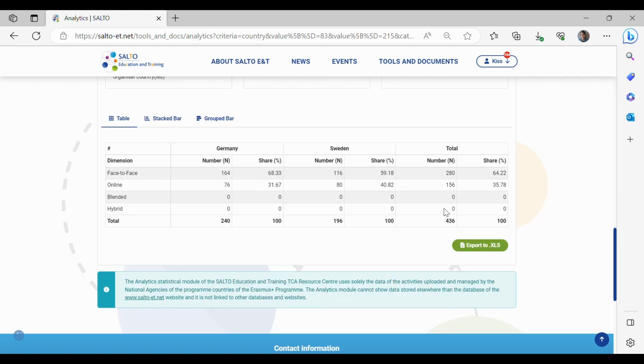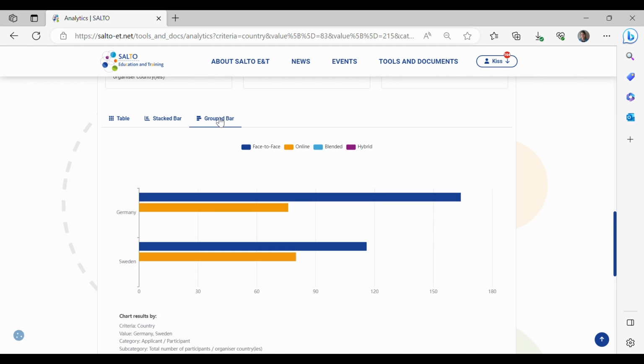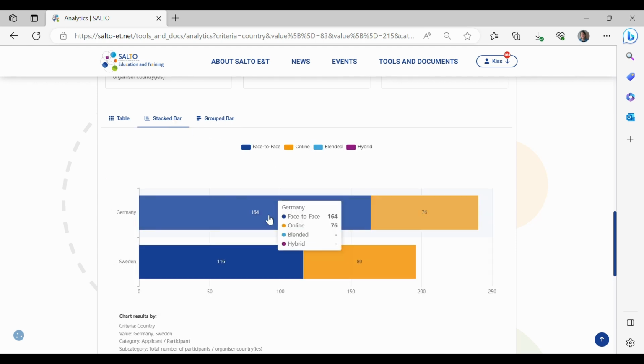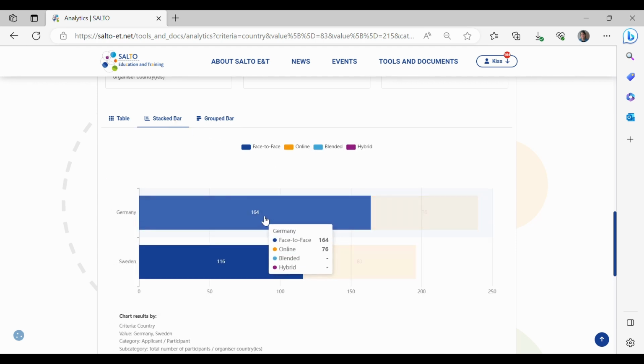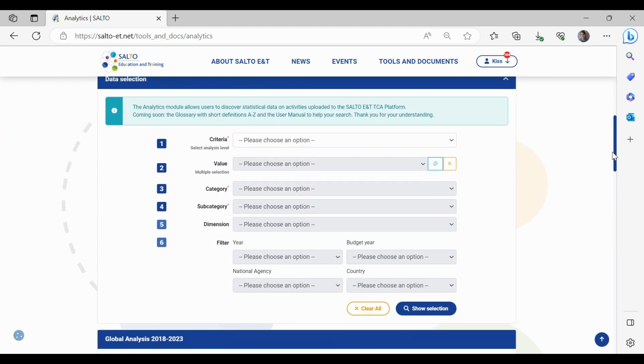Here we have columns for the countries, for Germany and Sweden, and the totality in the end of the table. The data will appear in stack bar and group bar format as well, with this floating window.